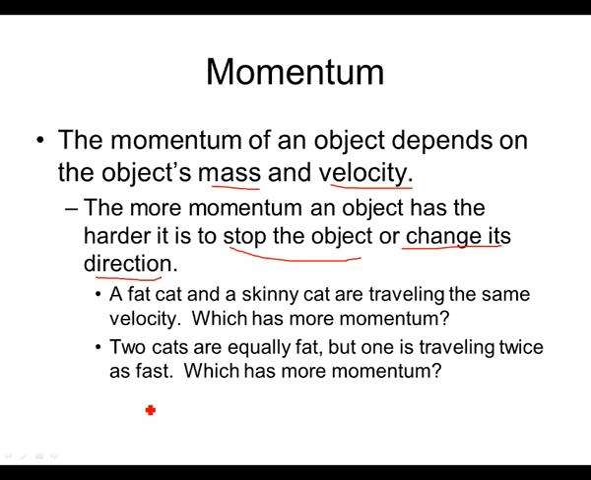Two cats are equally fat, but one is traveling twice as fast. Which one has more momentum? The twice as fast one, because it has a higher velocity. The more mass or the more velocity is going to lead to a bigger momentum.